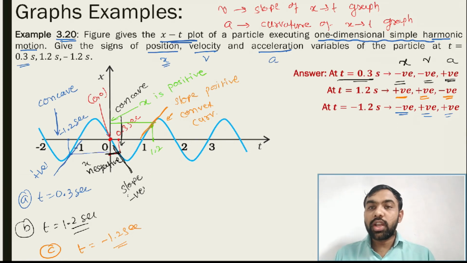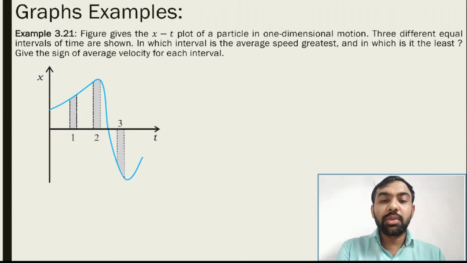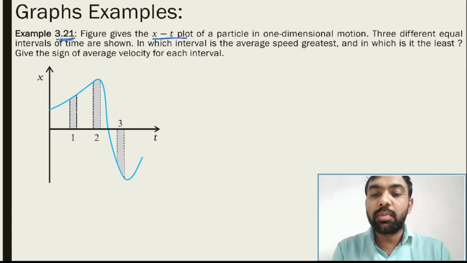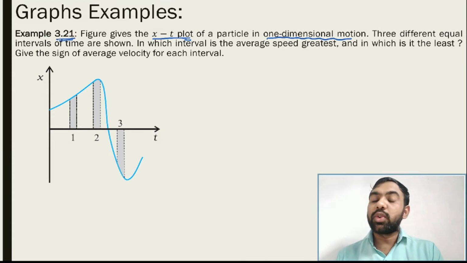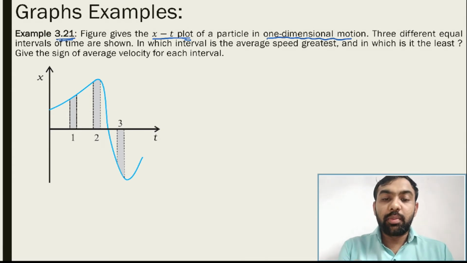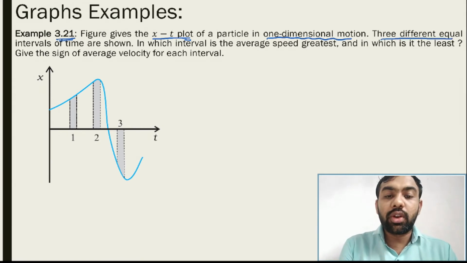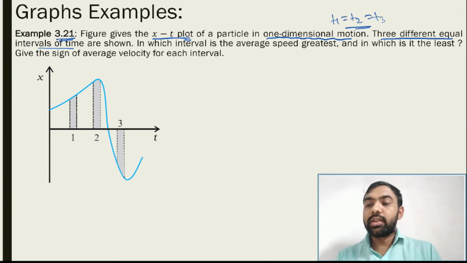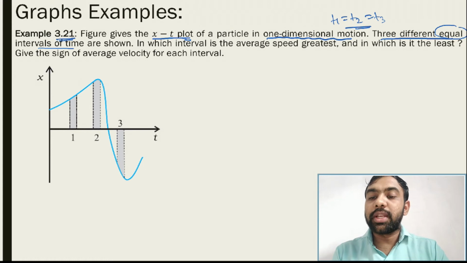Note everything with the reasons. Okay, note it. Let's see the next one, example number 3.21. Figure shows the x versus t plot for a particle in one-dimensional motion. Three different equal intervals of time are shown here. So here t1, t2 and t3 are the same, meaning t1 is equal to t2 is equal to t3, the time interval is the same. In which interval is the average speed greatest,